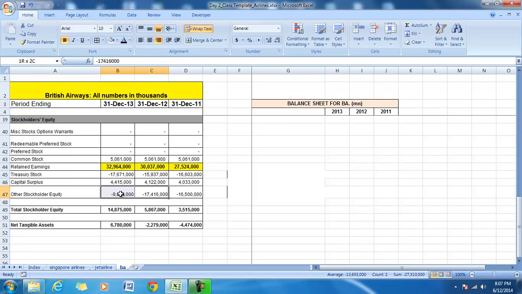The negative equity has come down means there may be some unrealized profits which the company might have transferred to the balance sheet.